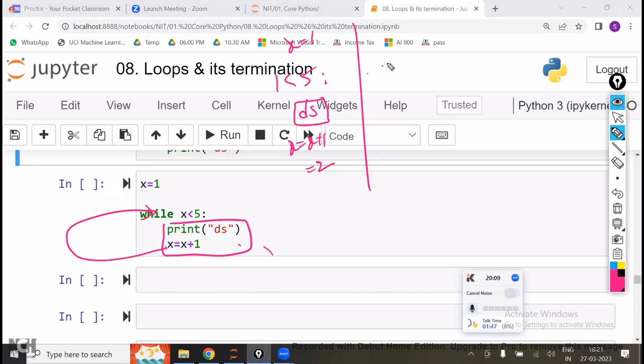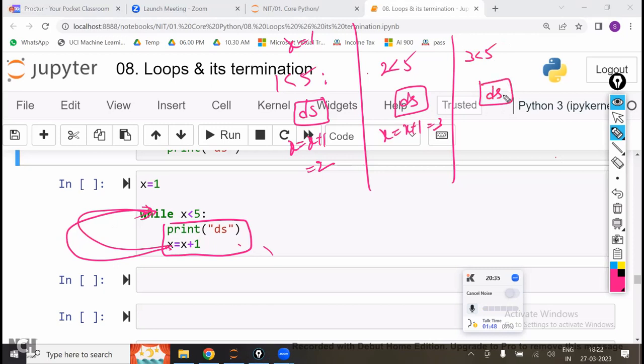Now it is going to check x less than 5. What is the latest value of x? 2. 2 is less than 5. Since the condition is satisfied again, execute the block of code: print ds, and x is equal to x plus 1, which is 3. Again it will go back to here. Now 3 is less than 5, so the condition is satisfied, print ds, and x is equal to x plus 1, which is 4. Now again from here it will go back to here. 4 is less than 5, ds, and x is equal to x plus 1, which is 5.